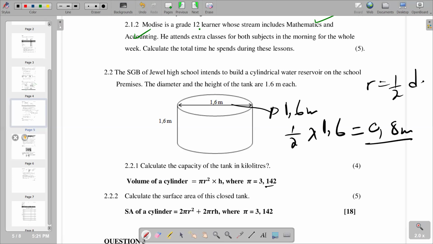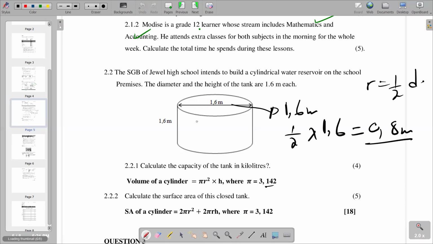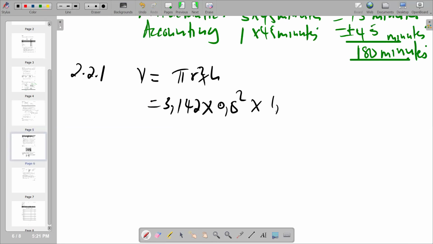Then you multiply by the height. Remember the height is here, we have it as 1.6. So we multiply by 1.6. Remember here it's 0.8. So we calculate this like that. We see what we get.